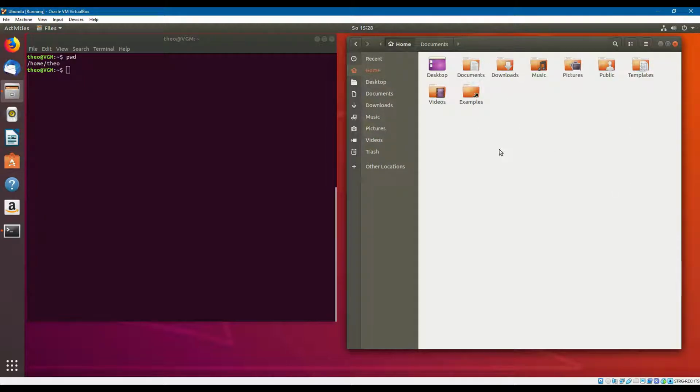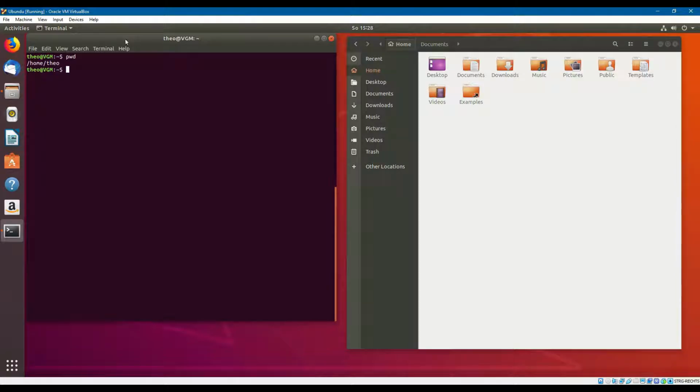So that means that if I type another command, ls, list items, then I can see all the items that are here: desktop, documents, downloads, music, pictures, public, templates, and videos.